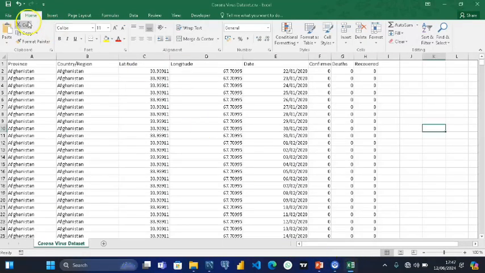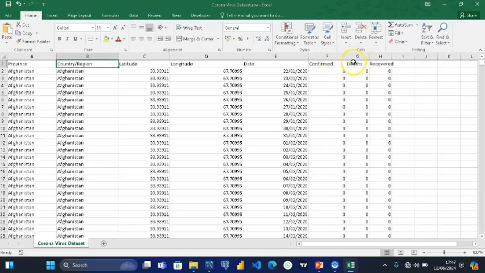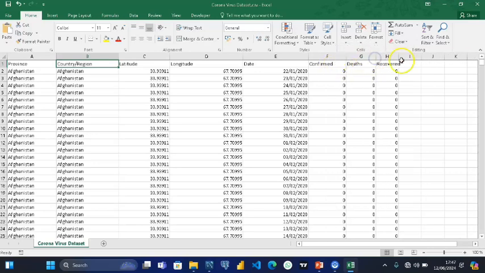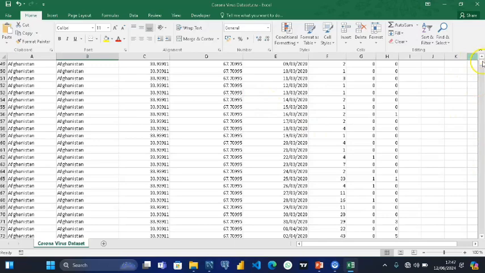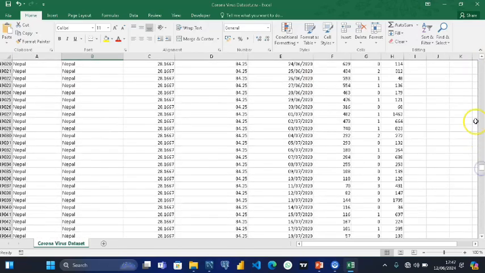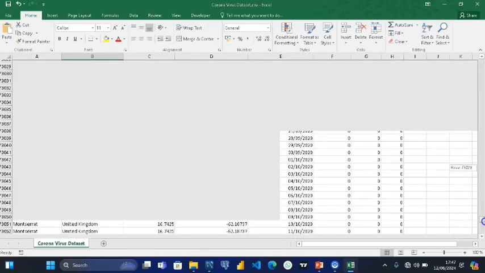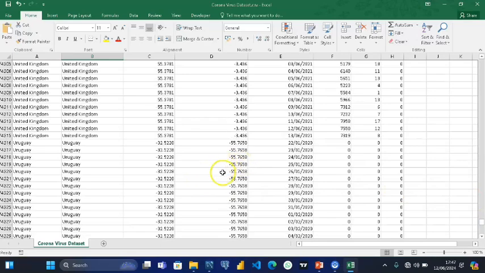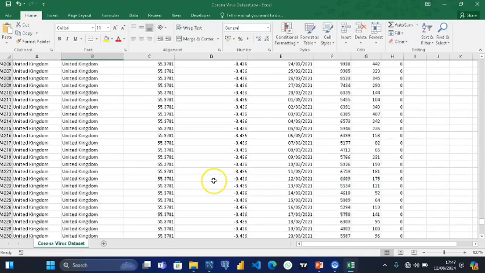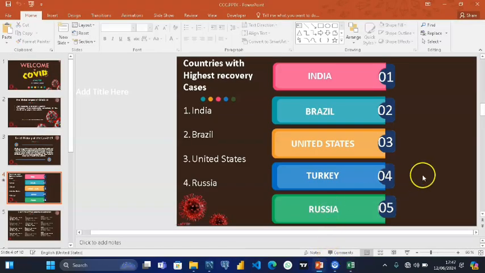I have the data open in Excel. This is the province, this is the country region, this is the latitude and longitude, which is the location, and this is the date, the confirmed cases, the deaths, and the recovered cases. So let's scroll down and be able to see the numbers. That's all for the start. Let's go back.